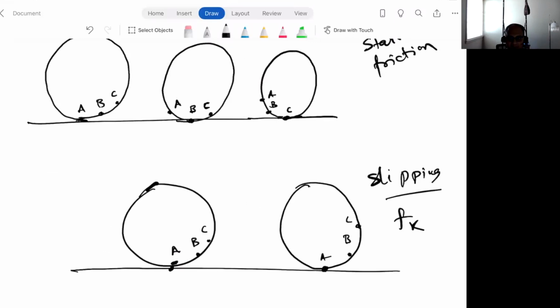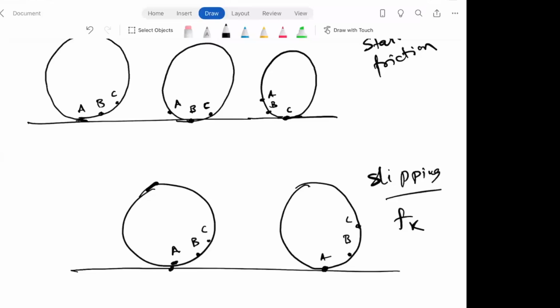Yeah, go ahead. I understand the rolling with or without slipping, but can you go over the first point on the slide where you said there's no relationship between omega and VCM?